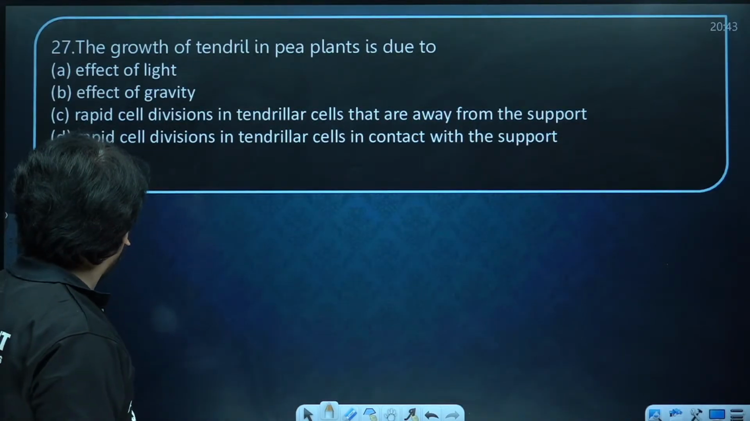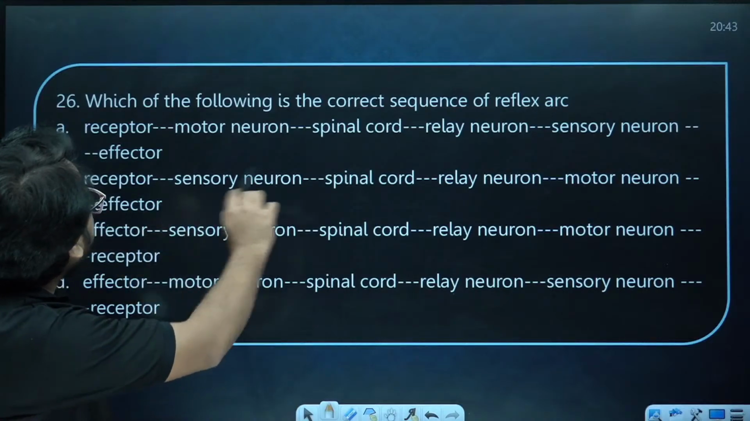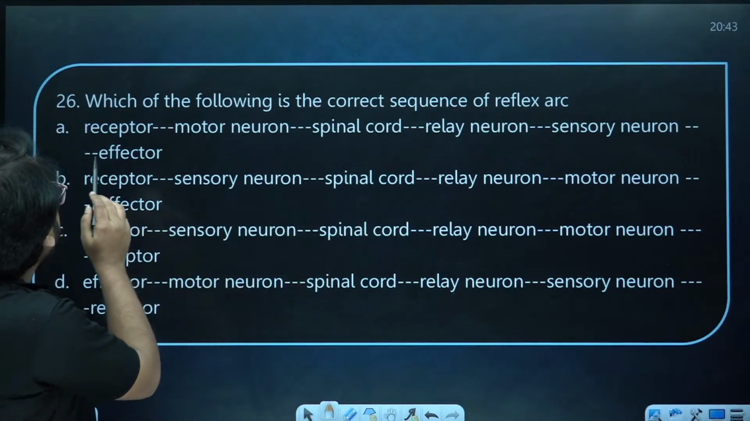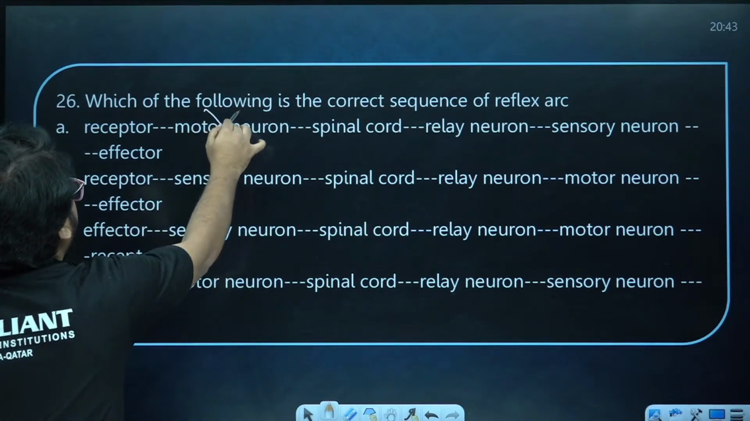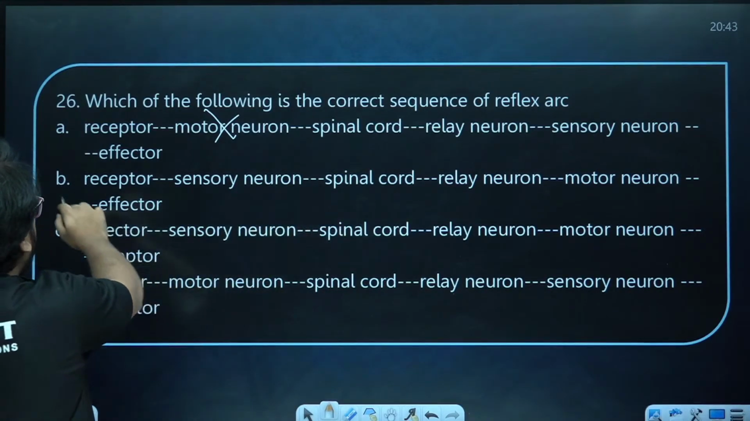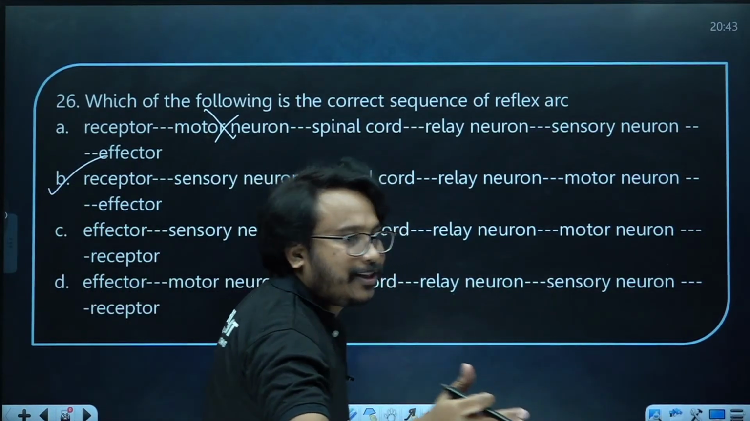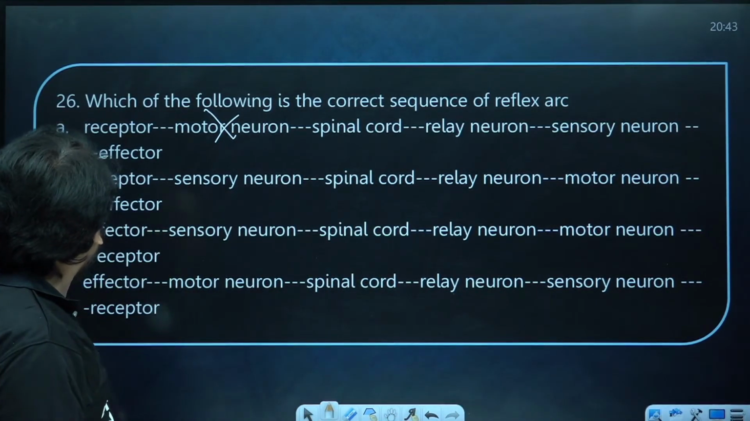Now next question. So let me check the reflex action. Which of the following is the correct sequence of reflex arc? Receptor, motor neuron, that is wrong; sensory we should get. Receptor, sensory neuron, spinal cord, relay neuron, motor neuron, effector. So we got the answer, answer is B. Many started commenting now itself. Niranjan, okay, right answer. So it is B.